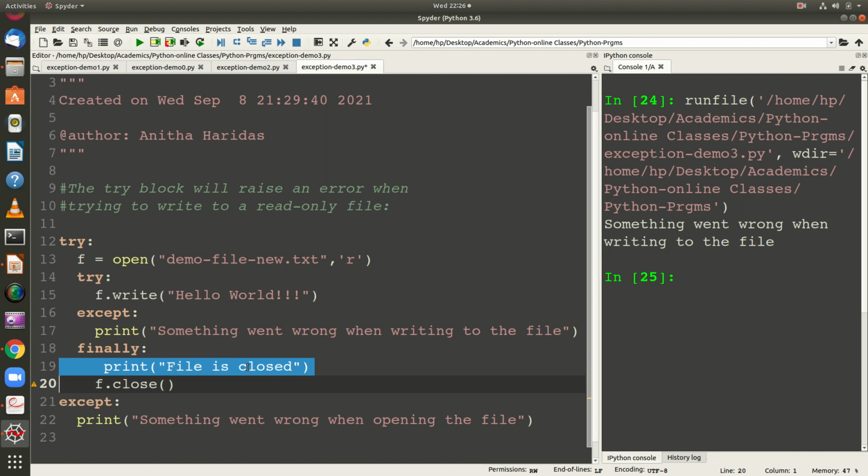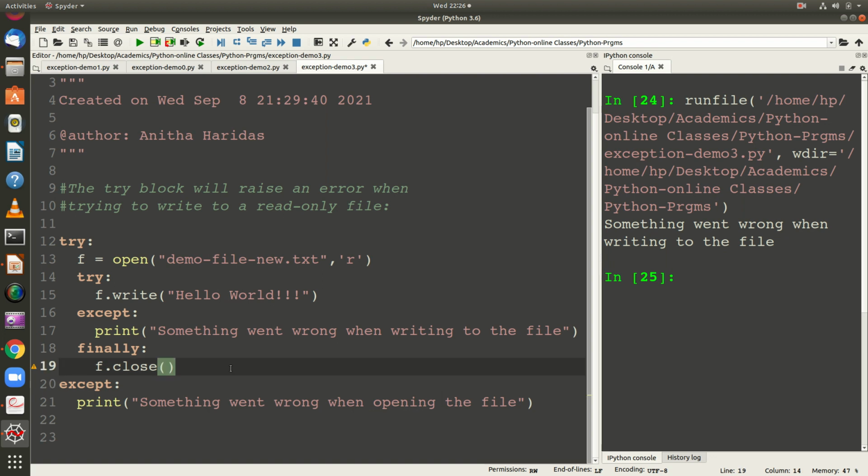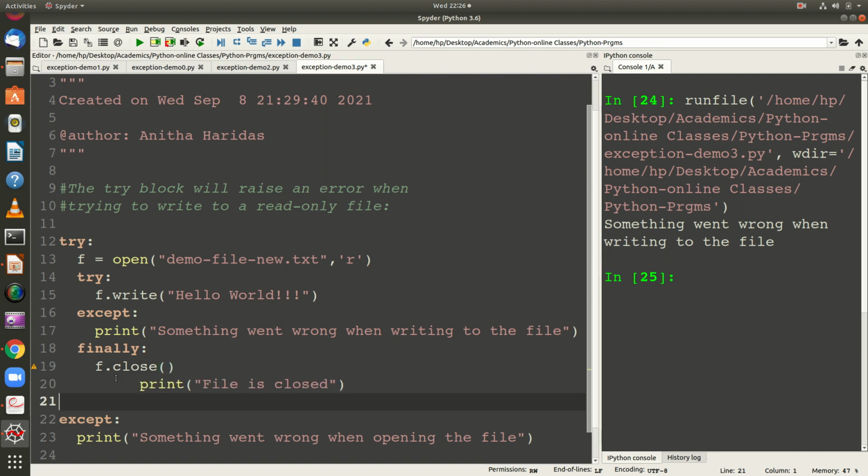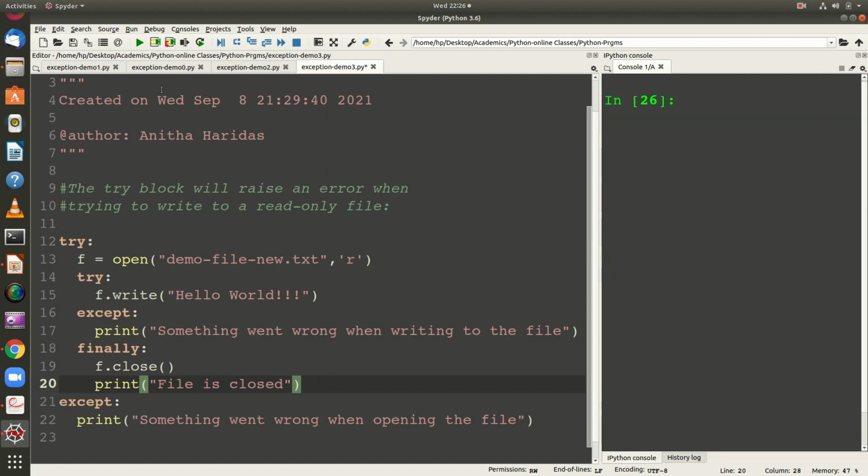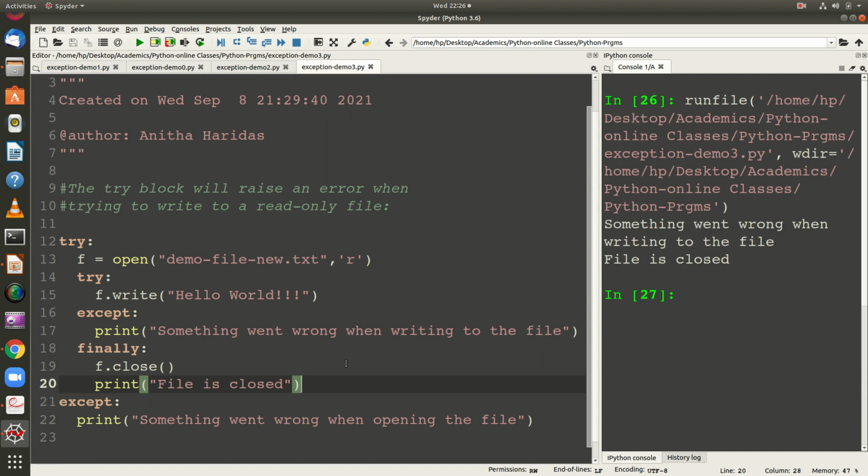Rather than having it here, I can have it here. So you close the file and you ask the program to print the message. Let us run the program here, and it says something went wrong when writing to the file.